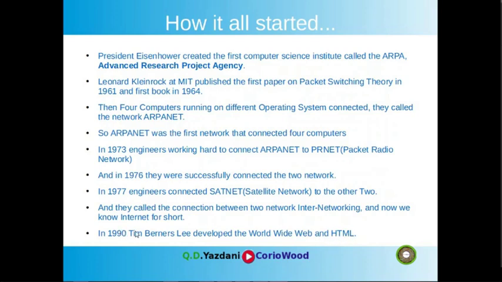So Tim Berners-Lee developed the WWW and HTML. If you look at the history after the Sputnik moment in the United States in 1957 all the way to 1970, this is the history of the internet, how this all started.